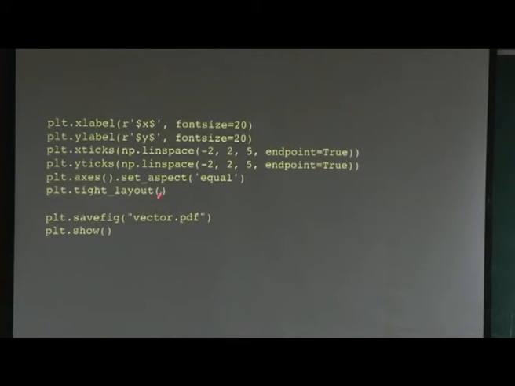Now, this is standard stuff I showed in the last slide: x label, y label. This is for text, I can control where my text should be. It says minus 2 to 2 with 5 ticks, not 5 points, 5 ticks. Y ticks also can be controlled. I want my aspect ratio to be equal. Python most of the time does not make the aspect ratio equal.